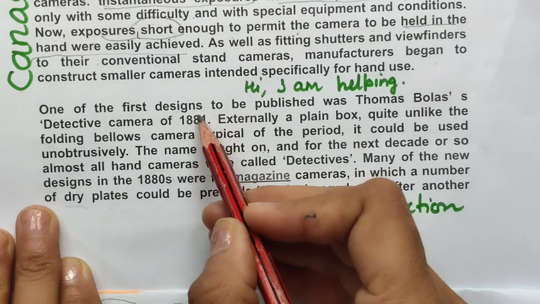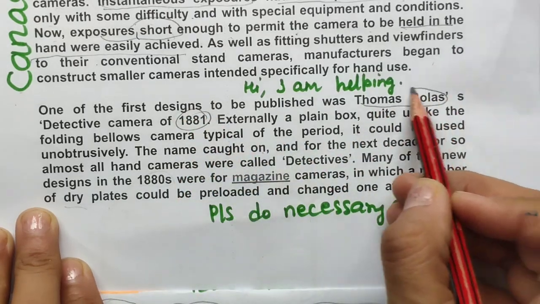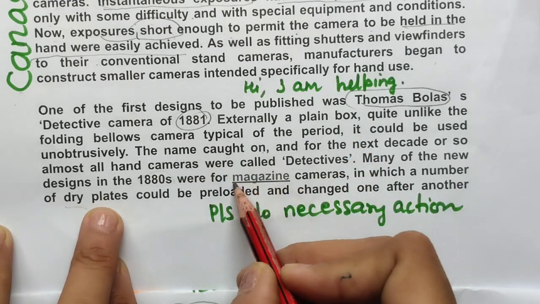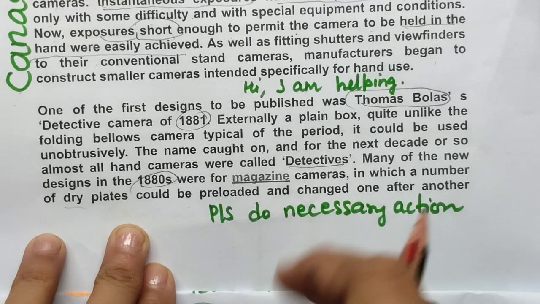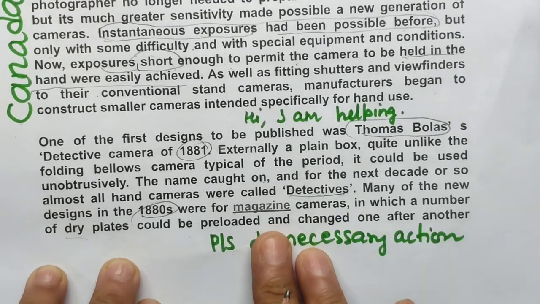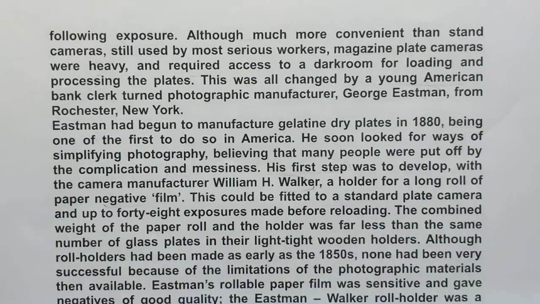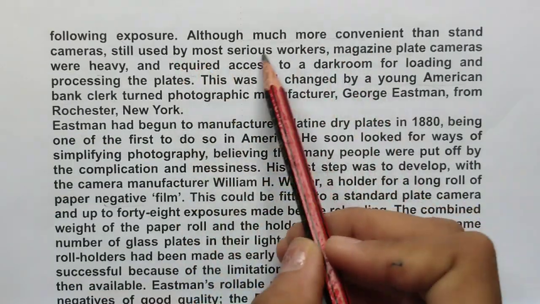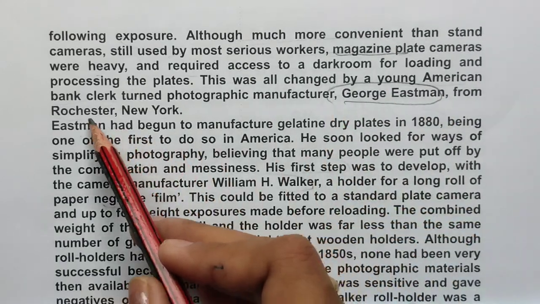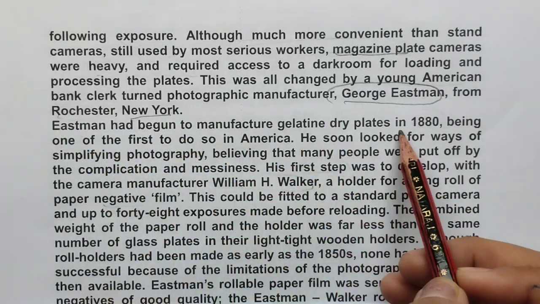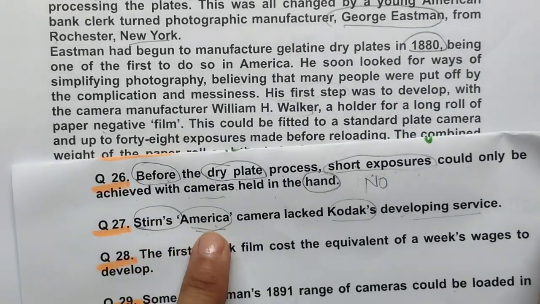Whatever comes up, you have to just look. Thomas Bola, some person's name is there, and magazine, detectives, 1880s. Let's move to the next page. Here this word is not there. So I am on the second page. Magazine plate, cameras, George Eastman is there, New York is there. So 1880s, I am looking for these two words.